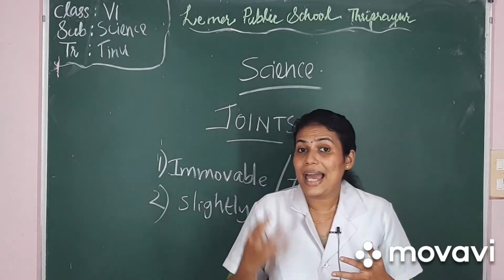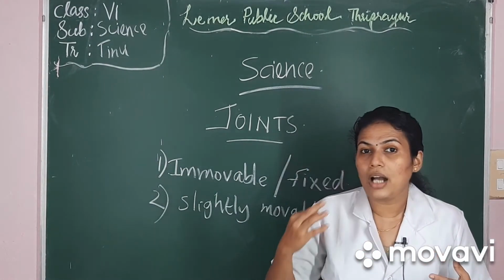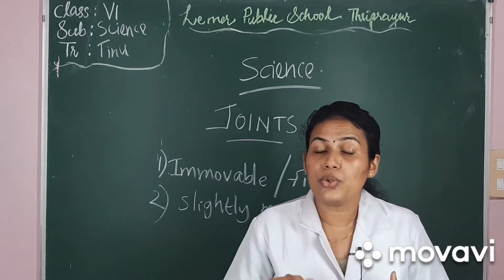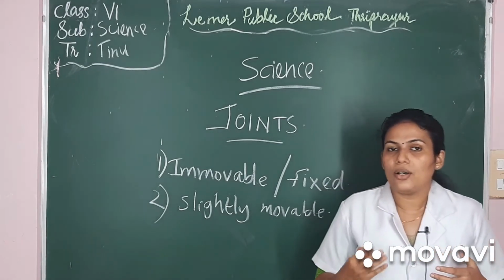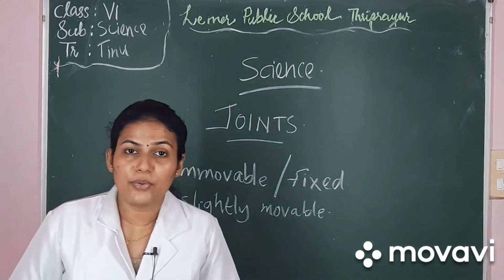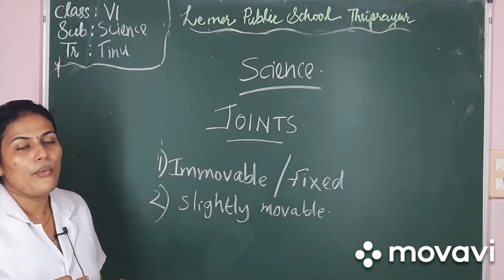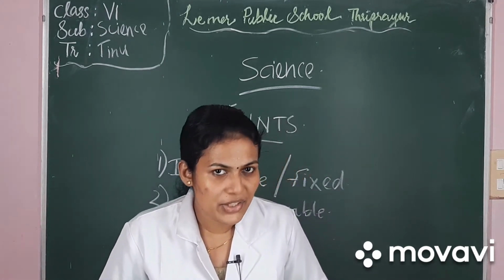These joints are slightly movable because of the presence of a pad of flexible cartilage between them. So due to the presence of the padded cartilages, these joints are only very slightly movable. Now there is one more type of joint, that is freely movable joints. About the freely movable joints we will learn in the next class.